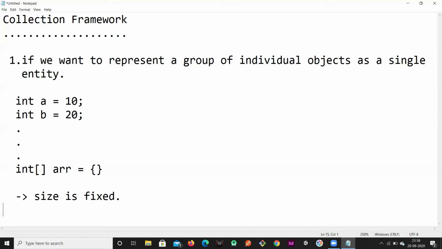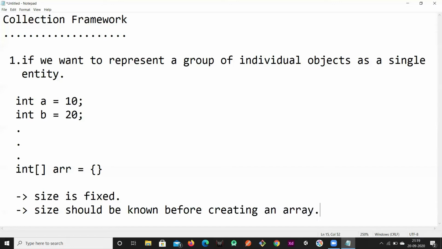We should define the size. We should know the size before we create an array. If you wanted to create an array, you must be aware of the size. Otherwise, we cannot create an array.